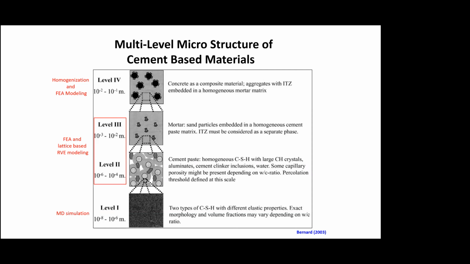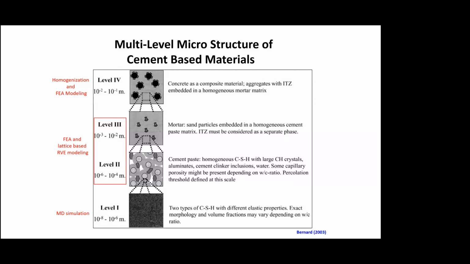And then if you zoom into the mortar, you will see that there are again sand particles embedded in a homogeneous looking cement paste. So again, there is a sort of self similarity between level 4 and level 3. And then at level 2, you see the cement paste, which we have zoomed into. Now you can see that it has the CSH gel in which you have large crystals, unhydrated inclusions, and water porosity, all embedded within this homogeneous CSH matrix.